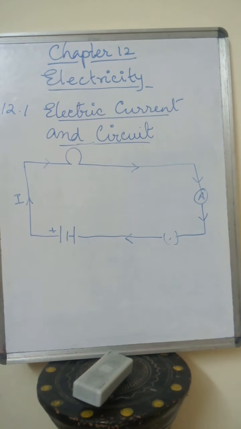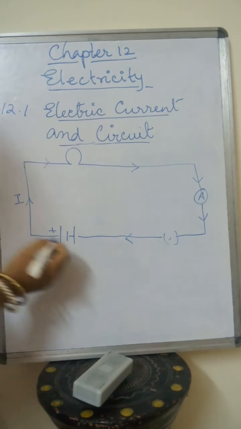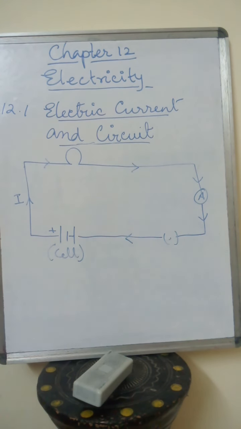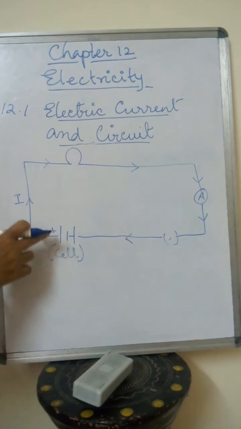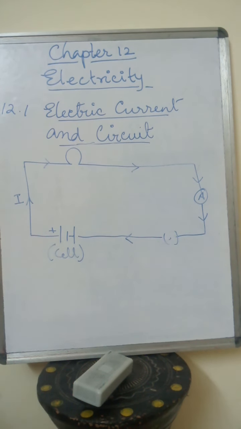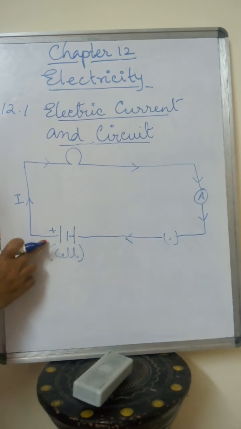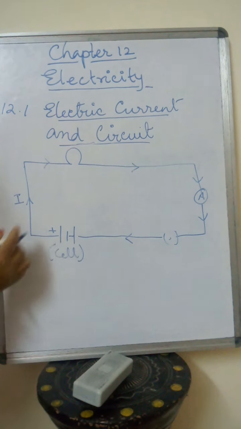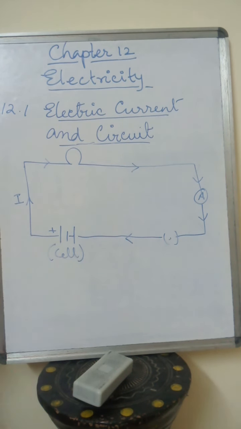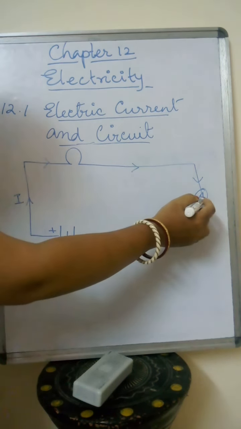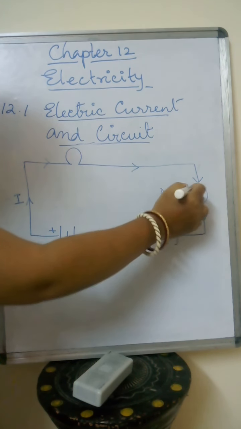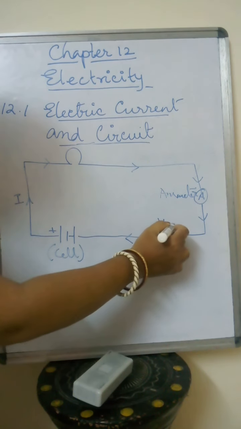Here in this diagram, this is the cell or the battery. One very important thing to observe is that the current flows from the positive side of the cell. I is the electric current. This is the bulb, this is the ammeter, which helps to measure electric current, and this is the key.